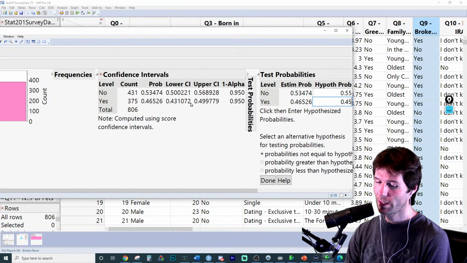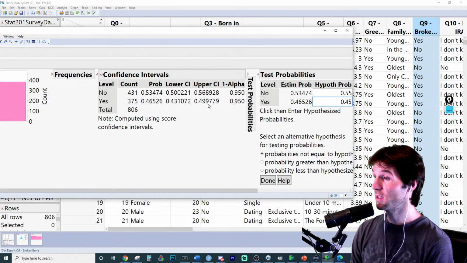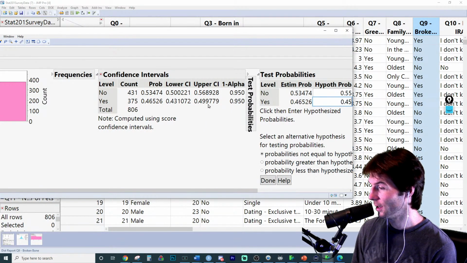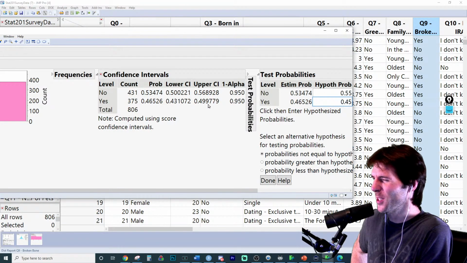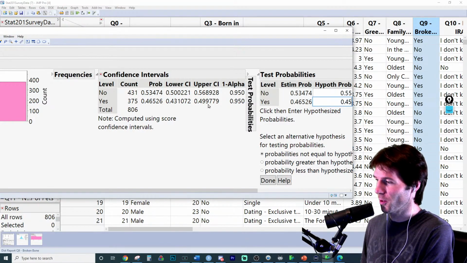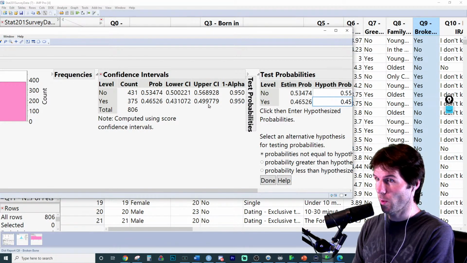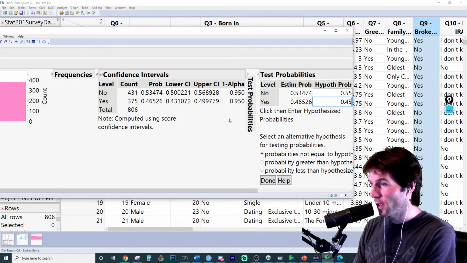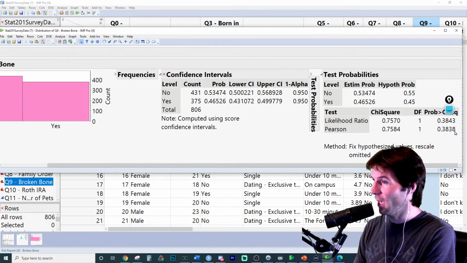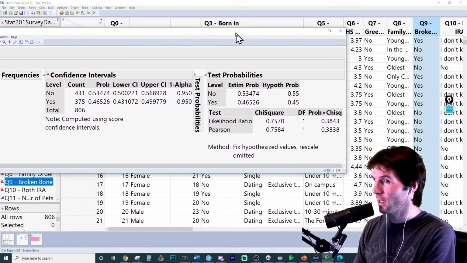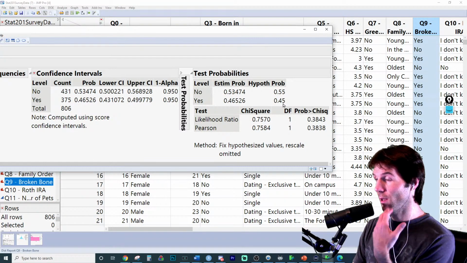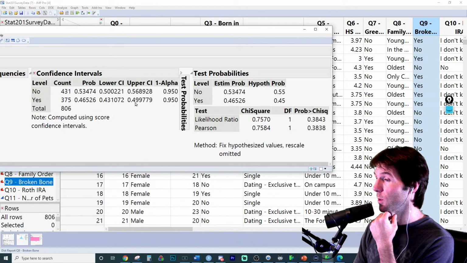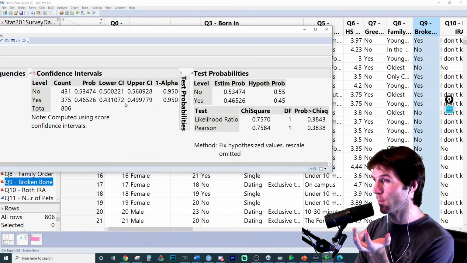Now that value is inside the interval. So since it's inside the interval, it seems like a possible truth. Your friend's claiming to you, your friend's a medical student, they say, I think 45% of UT has broken a bone. So we would not reject this one because 45% is contained within the interval of possibilities, so the p-value is going to be high. Does that make sense? The p-value here is high, telling us that 45% is a possible truth. Observing 45% is possible given what we observed, like the truth of 45%, I should say. 45% being true is possible given our sample results.